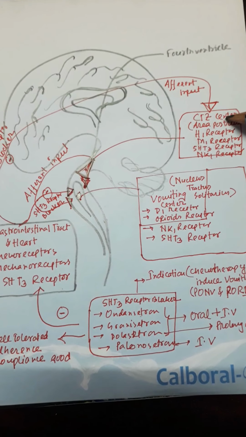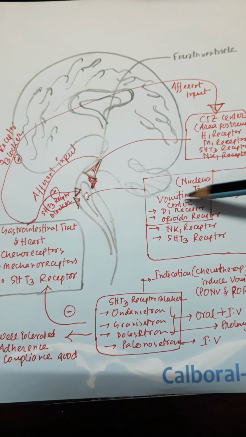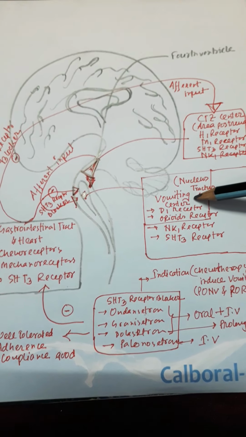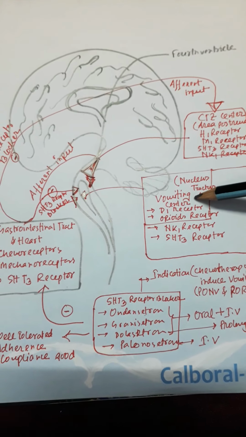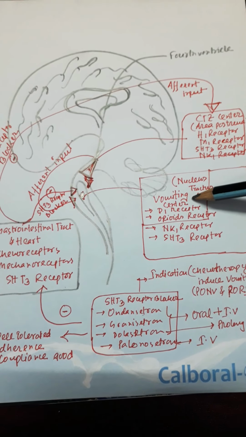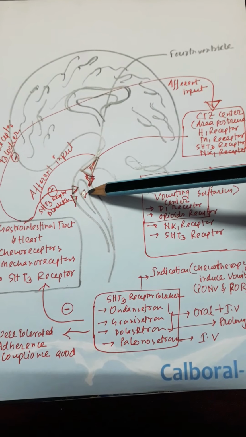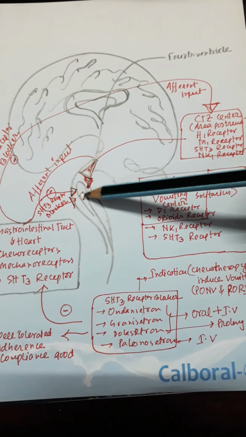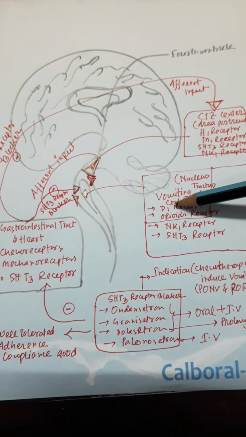Also, this chemoreceptor trigger zone sends the signal towards the vomiting center, which is present in the fourth ventricle and is just medial to the chemoreceptor trigger zone.